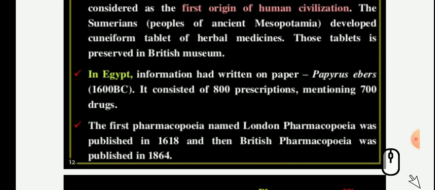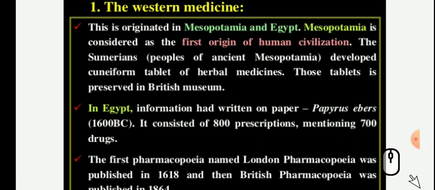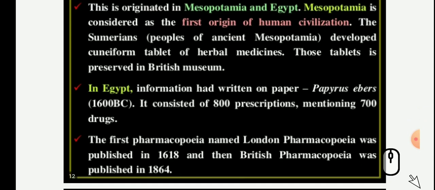Egypt. This originated in Mesopotamia. Mesopotamia is considered the first origin of human civilization. The Sumerians, people of ancient Mesopotamia, developed cuneiform tablets of herbal medicines. Those tablets are preserved in the British Museum. Now also they are available in the British Museum.